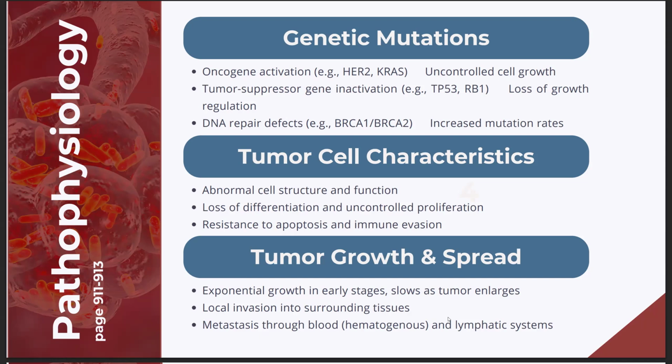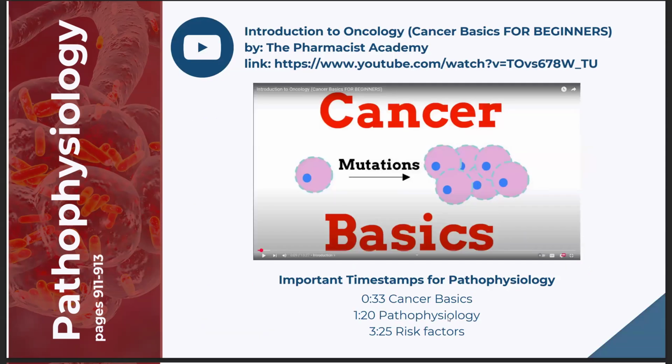So eventually, cancer cells invade nearby tissues and spread through the blood or lymphatic system. This phenomenon is called metastasis, which is the hallmark of malignancy. For example, prostate cancer often spreads to the bone, and breast cancer may spread to lymph nodes, lungs, or brain.